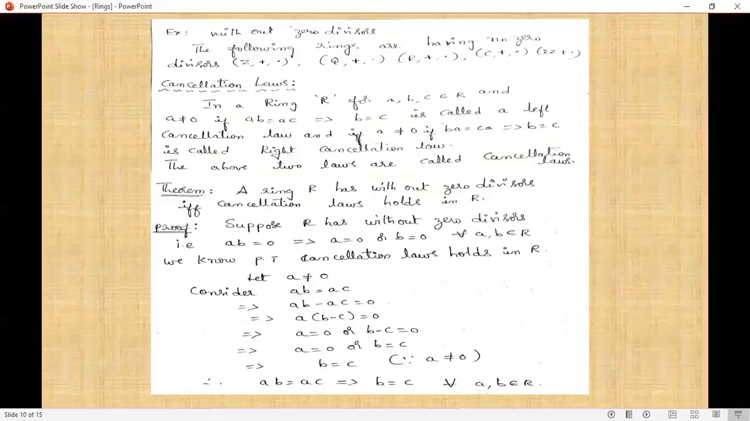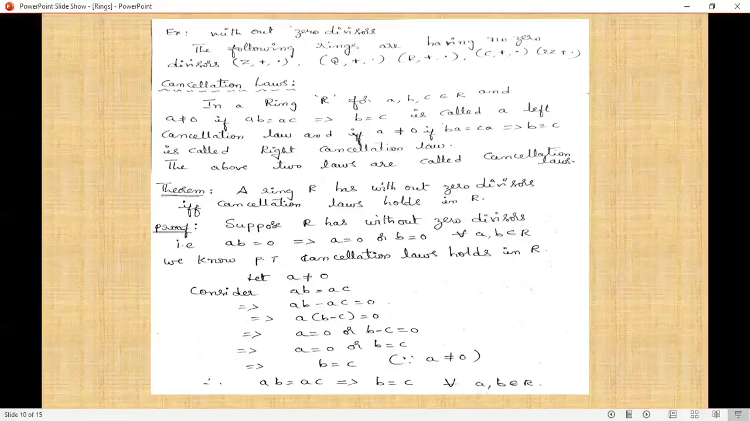Next theorem: a ring R is without zero divisors if and only if cancellation laws hold in R. Before going to the proof, look at the statement. That means if a ring is without zero divisors, we prove cancellation laws hold in R. And on the other side, if a ring has cancellation laws, we prove that it is without zero divisors. Okay, suppose R is without zero divisors.